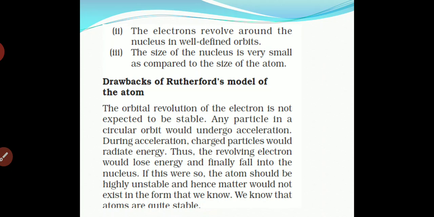Now the drawbacks of the Rutherford model of an atom: the orbital revolution of an electron is not expected to be stable.